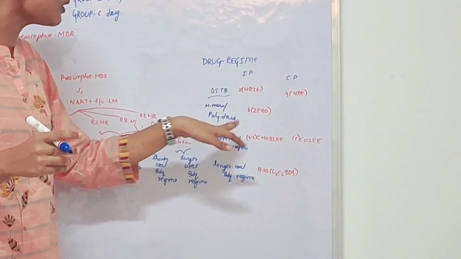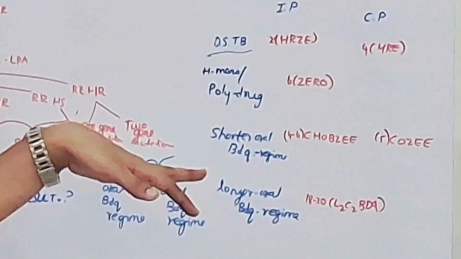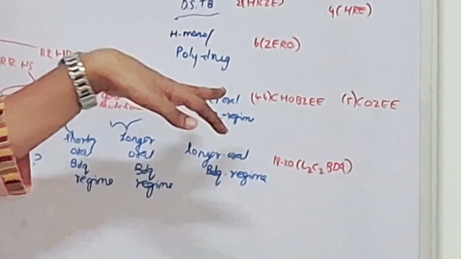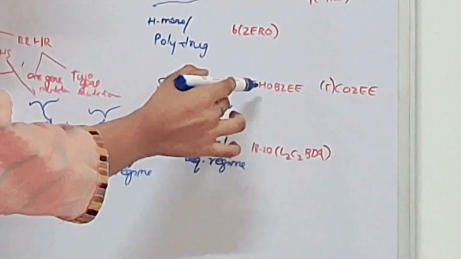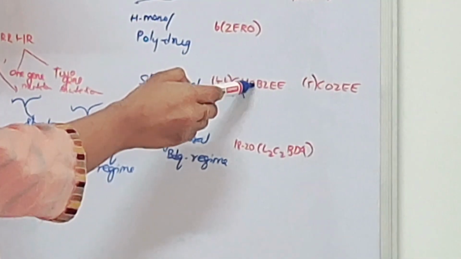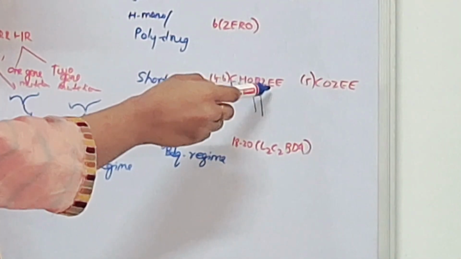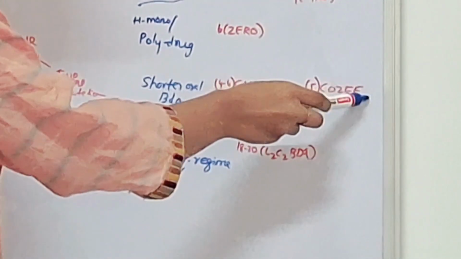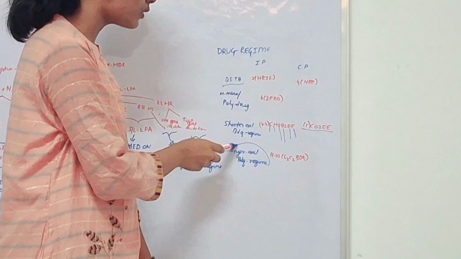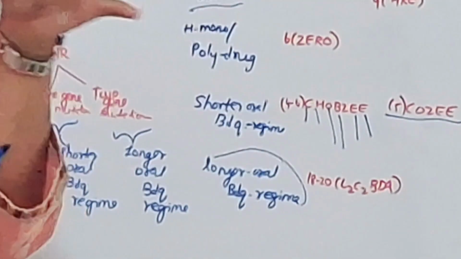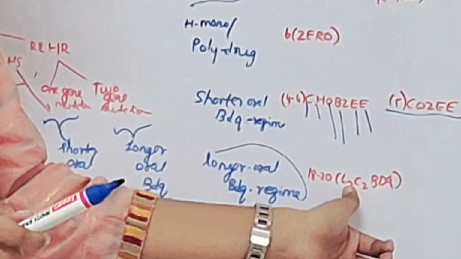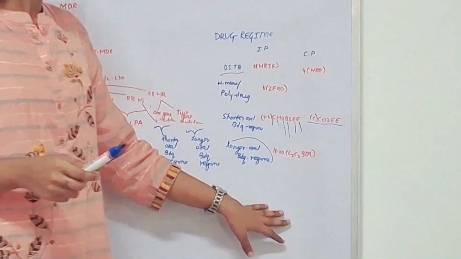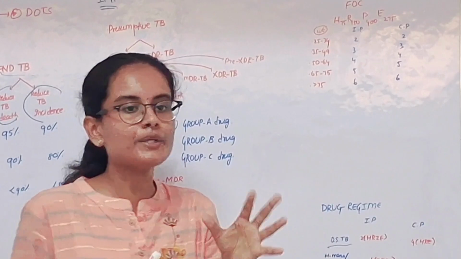Next you have the shorter oral bedaquiline regimen. It is mainly for patients who are MDR TB, that is multi-drug resistant TB. 4 to 6 months of clofazimine, isoniazid, levofloxacin, bedaquiline group of drugs. Next you have ethambutol, ethionamide, and 5 months of the same drugs which have to be followed, and the longer oral bedaquiline regimen, which includes 18 to 20 months of treatment, including levofloxacin, linezolid, cycloserine, clofazimine and then bedaquiline group of drugs. So these drugs are taken according to the weight of the patient.